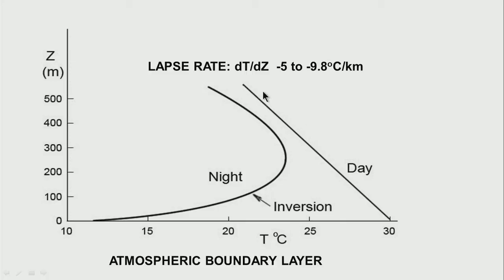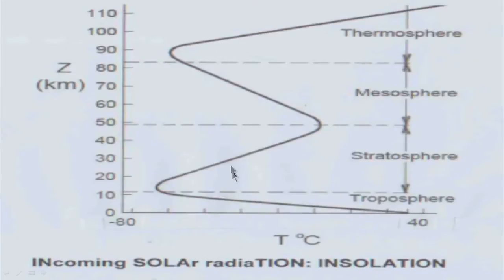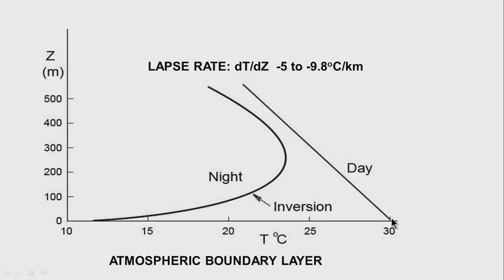Let us say I have a hot day. During a hot day, as we just talked about, we are talking of the layer adjacent to the earth over a distance of 500 meters, and to be very specific, we are talking of a region near the surface of the earth within the troposphere. When I look at this particular region, the temperature keeps dropping, because during the daytime the insolation heats the surface of the earth, and typically the value of the gradient of temperature with respect to height is something like 5 to 9.8 degrees centigrade per kilometer.